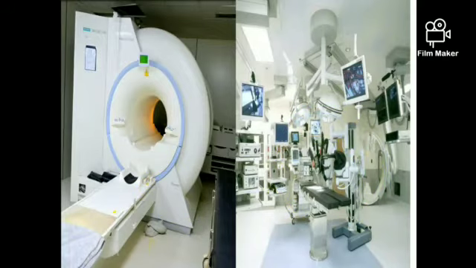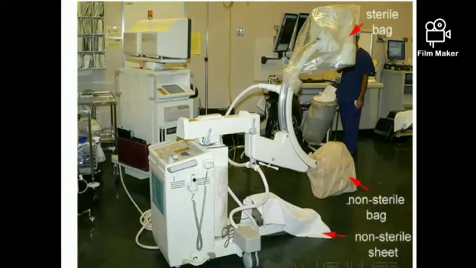This is the setup of an OT radiography where we can do minor and major cases and all the operations, like if we have any implant fitting, if we have any angioplasty, all these things we do with the help of this OT radiography. So you can understand now how much OT radiography plays an important role in our radiology department.